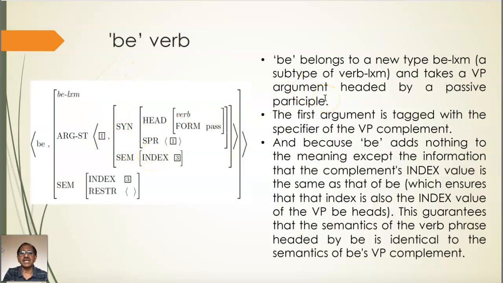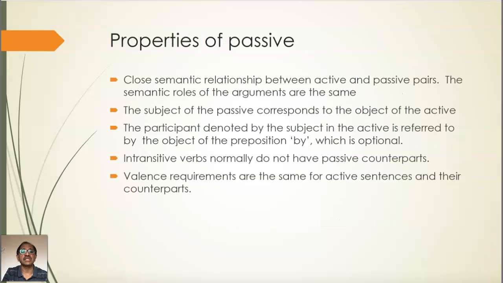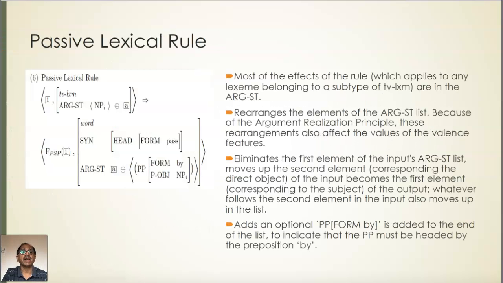So we have seen now how to deal with passives in HPSG. How do we deal with passives in HPSG? We deal with that in the lexicon by writing a passive lexical rule which forms passive participle forms of the main verb, right? This is like our past tense rule, remember, or present tense rule or third person singular rule which we have seen earlier.